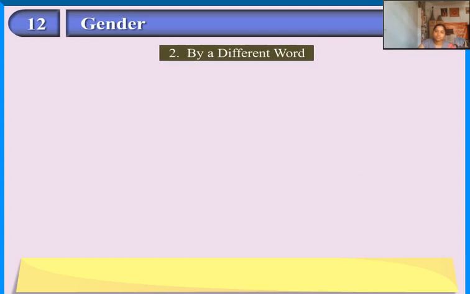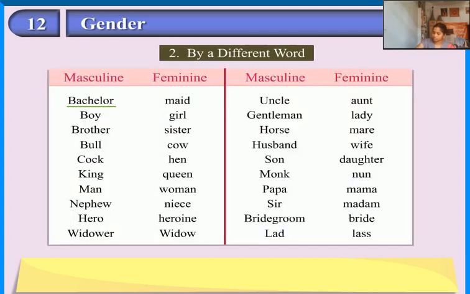By a different word. Bachelor, maid. Boy, girl. Brother, sister. Bull, cow. Cock, hen. King, queen. Man, woman. Nephew, niece. Hero, heroine.